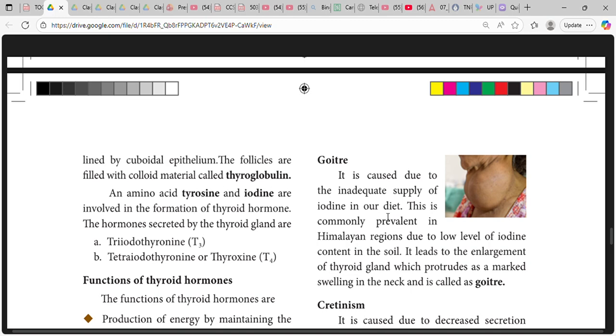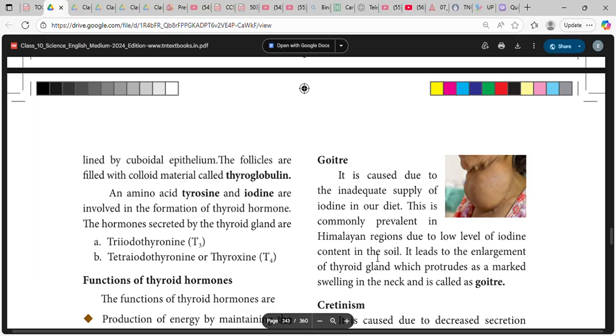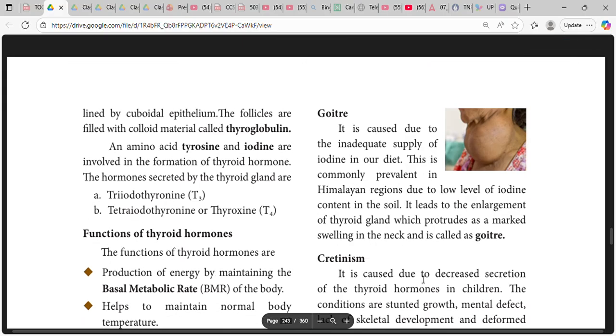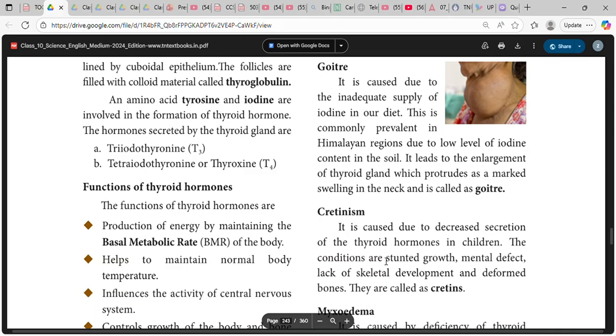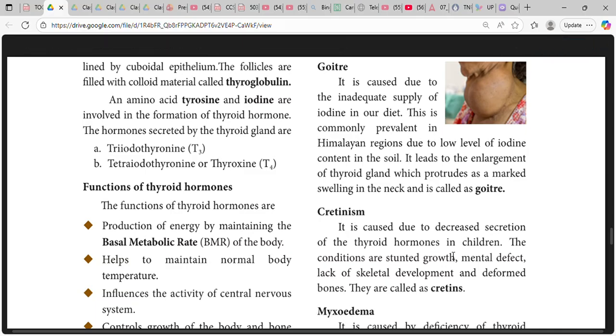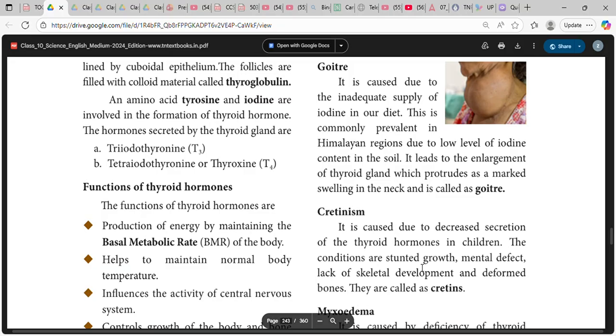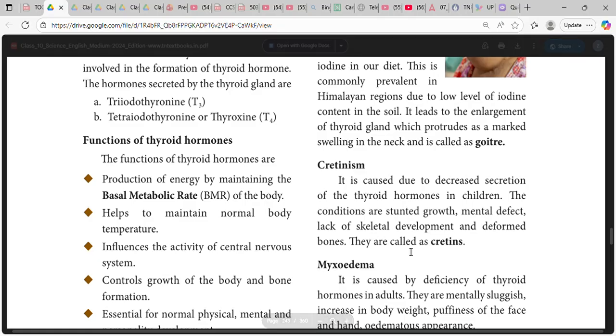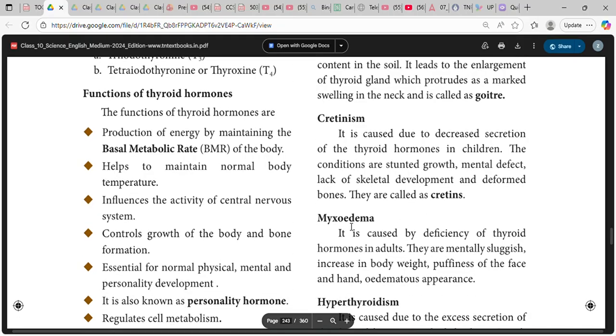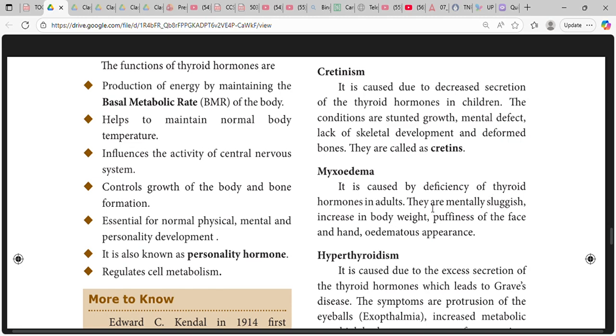Goitre is caused due to the inadequate supply of iodine in our diet. This is commonly prevalent in Himalayan regions due to low level of iodine content in the soil. It leads to the enlargement of the thyroid gland, which protrudes as a marked swelling in the neck and is called goiter. Cretinism is caused due to decreased secretion of the thyroid hormones in children. The conditions are stunted growth, mental defect, lack of skeletal development, and deformed bones. They are called cretins.